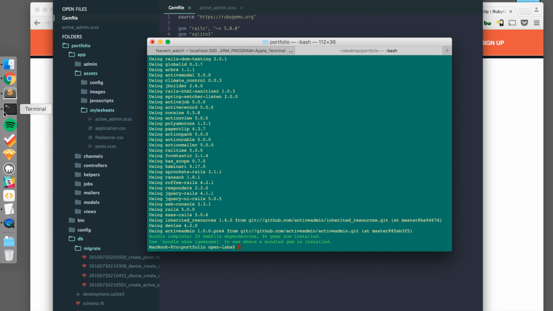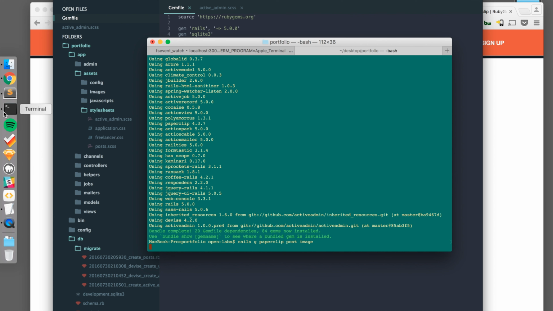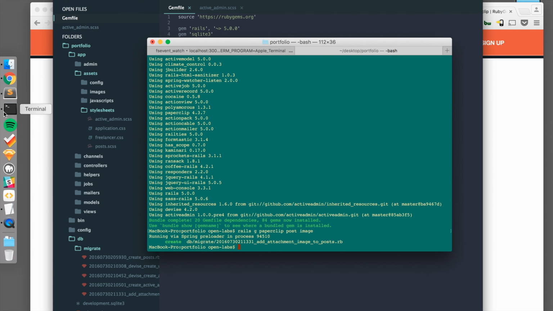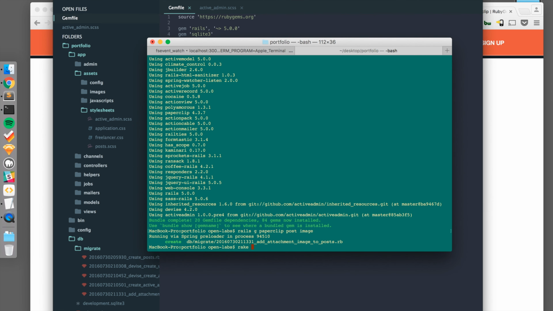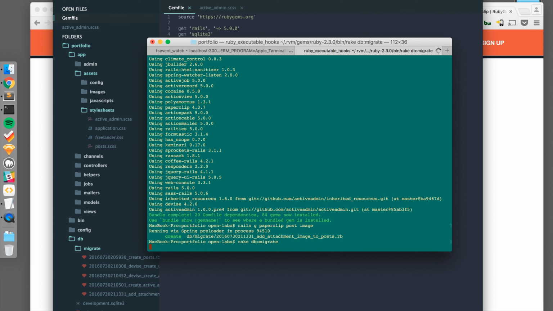So for Paperclip, we need to add the image to our posts. To do this, we'll run rails generate paperclip post and then image. That created the migration file to add the image column to our post table. So now we'll run rake db:migrate to add this to our schema.